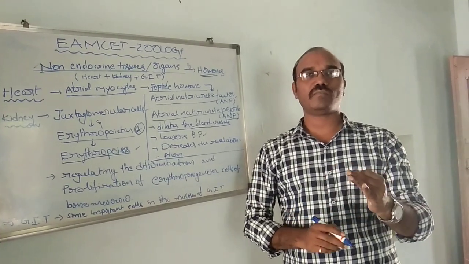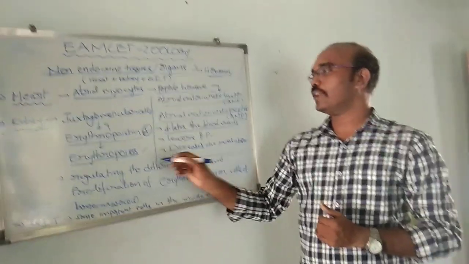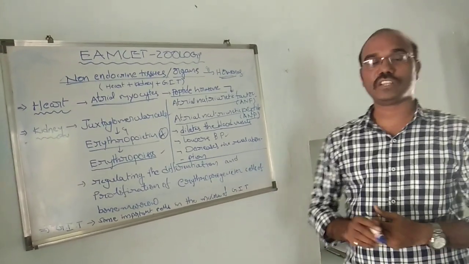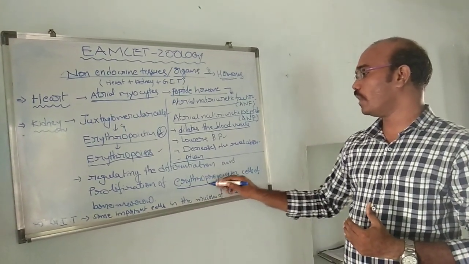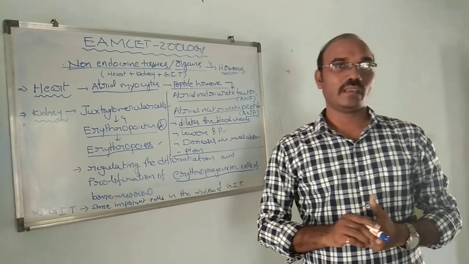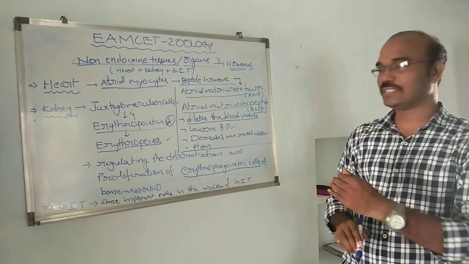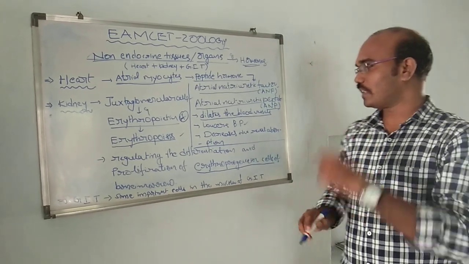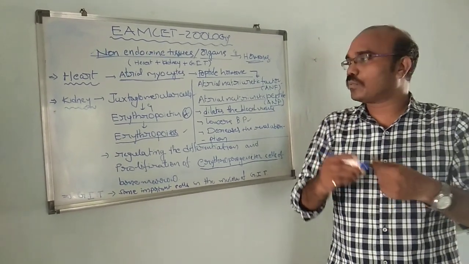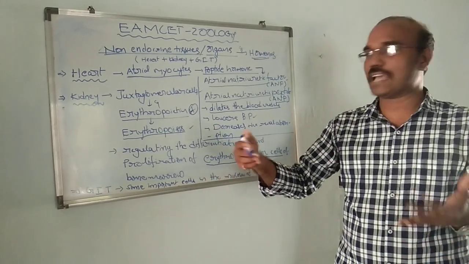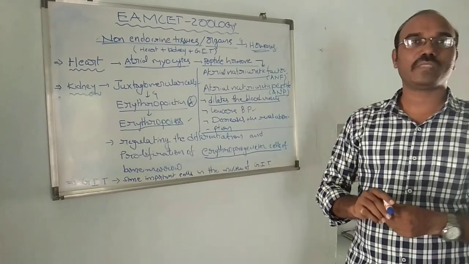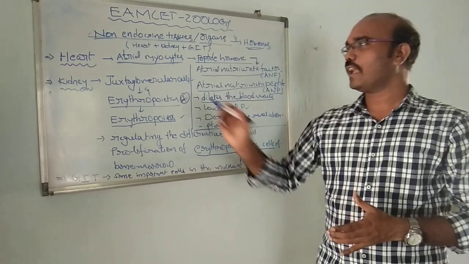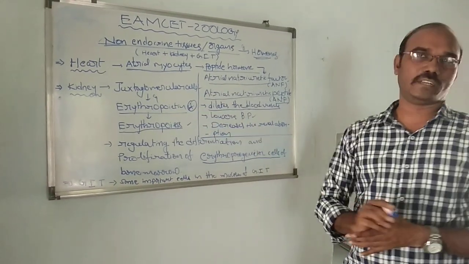We know that the production of red blood cells is called erythropoiesis. It regulates the differentiation and proliferation of the erythroprogenitor cells, which we find in the bone marrow. These erythroprogenitor cells differentiate and proliferate to produce red blood cells. That helps in the production of RBC, erythropoiesis. That is about the kidney and its secretion, erythropoietin.